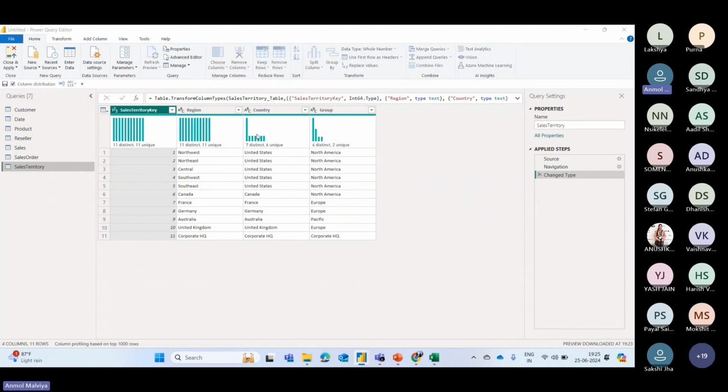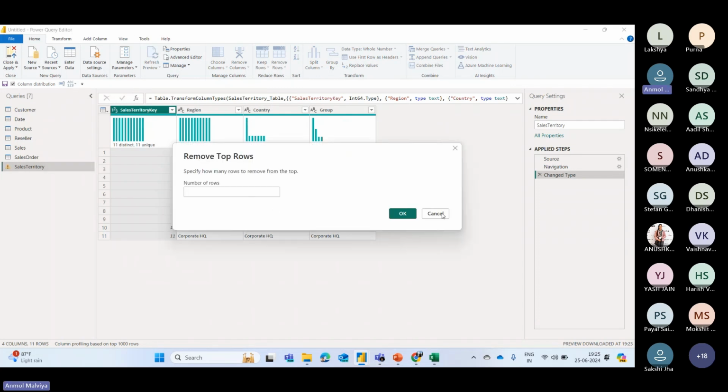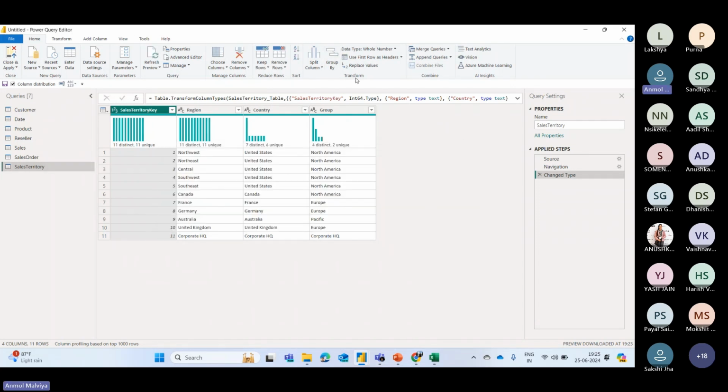You can simply enter the number, whichever rows you want to remove. Then there are some other columns to transform, like a split column or change the data type. And if you also want to combine some tables, then you can use merge or append. And then there are some AI insights. So these are the transformation options available.